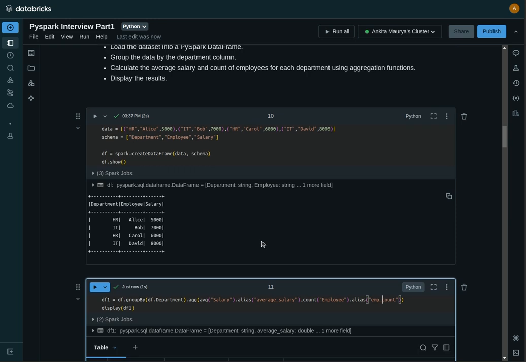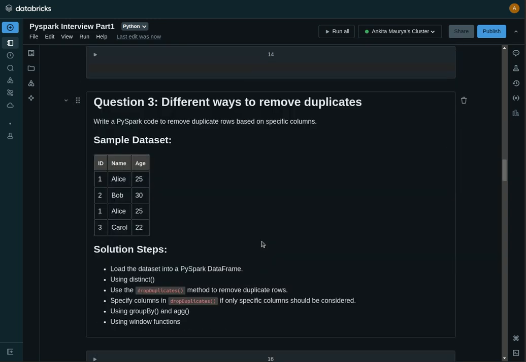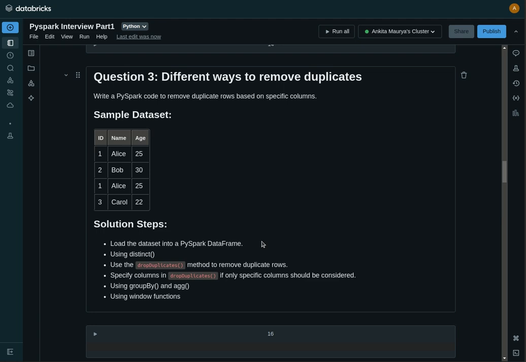So this is also a very basic question. Now let's jump to the third question. Basically the interviewer asked like this: how to handle duplicate values, or how to find the duplicate values from the data frame. So how can you perform that operation on data frames? You need to explain, we have multiple ways, and just take sample data like id, name, age.